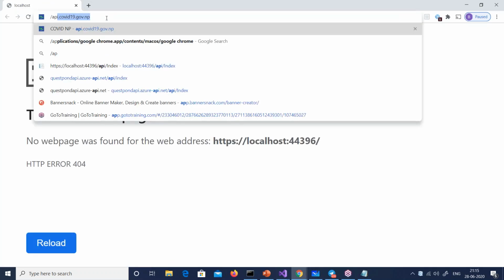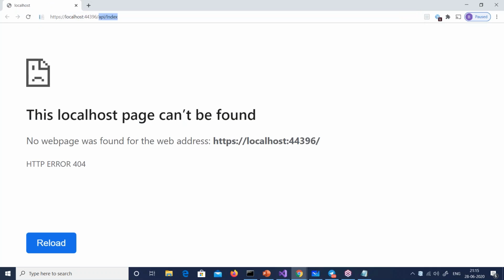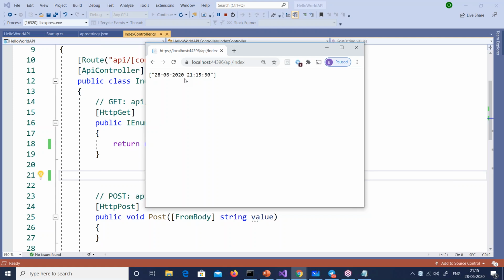So now I'll say API/index. Because this is not cached and I don't want to implement caching here, I want to implement caching in the Azure API. If I do a refresh out here, 38, 39, there is no caching, and that's understood. This API, I want to do caching.